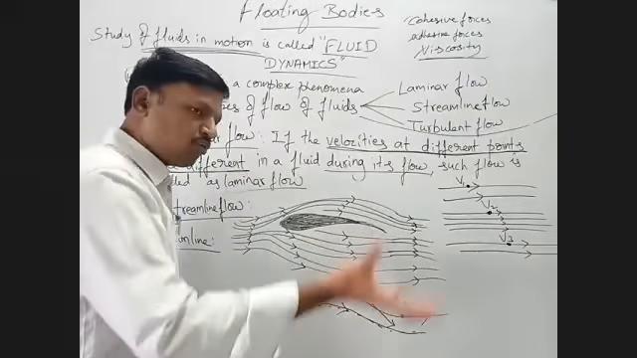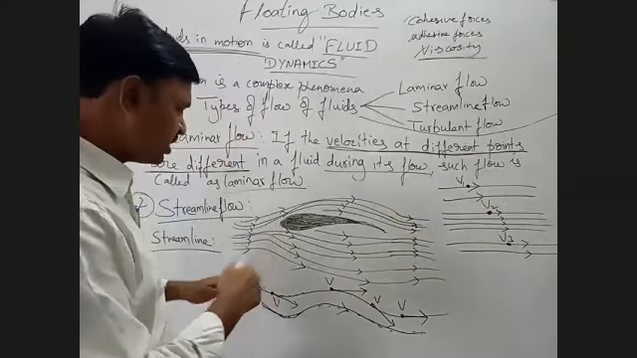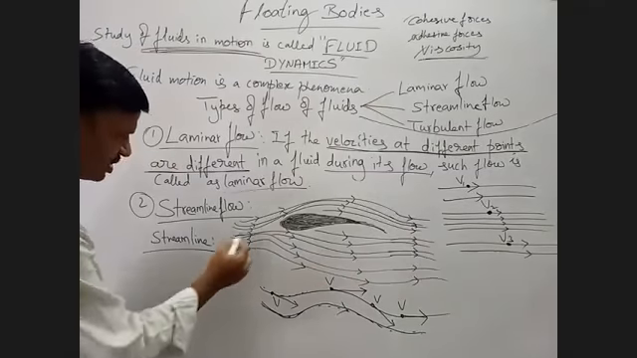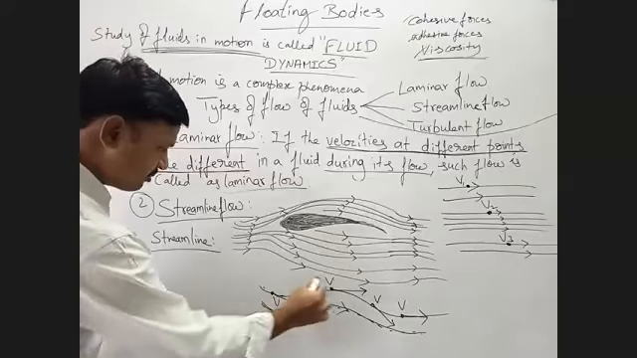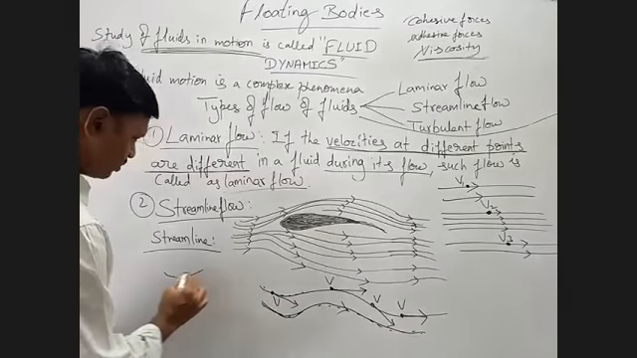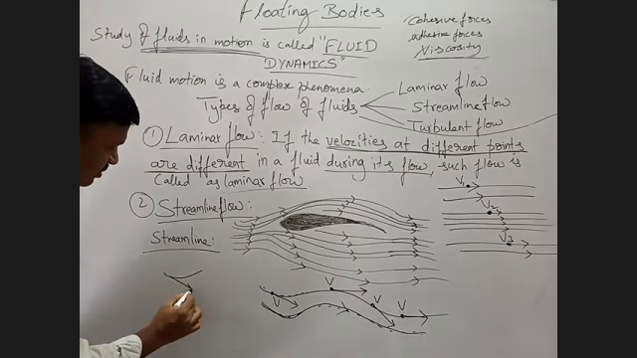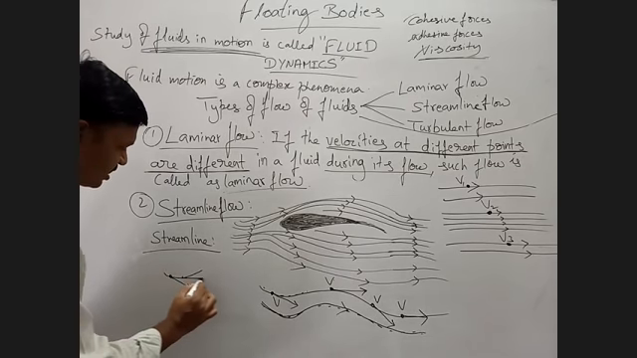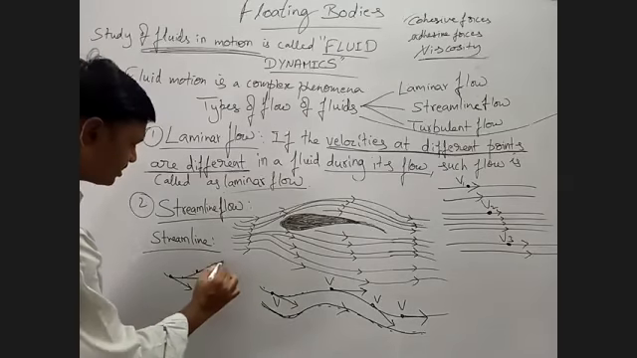At whatever point you are taking, suppose you see here, this point I am taking. See here, one part I am taking. So here it is like this. Suppose if you want the velocity at this point, it is like this. If you want the velocity at this point, it is like this. At this point, it is like this.